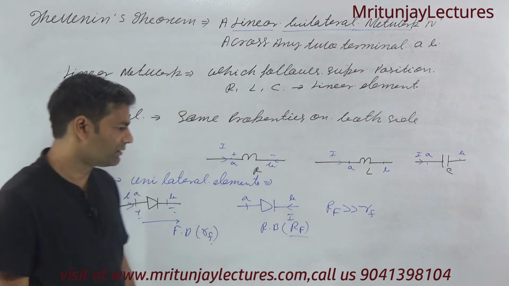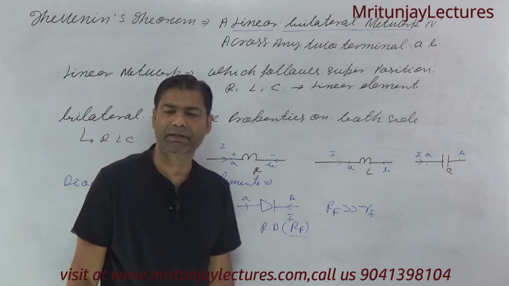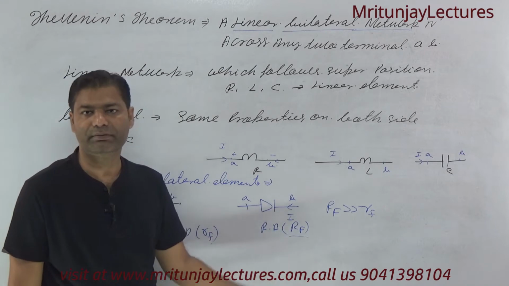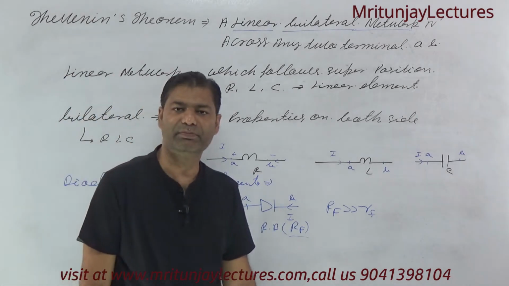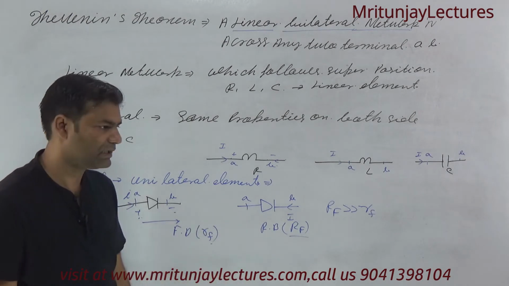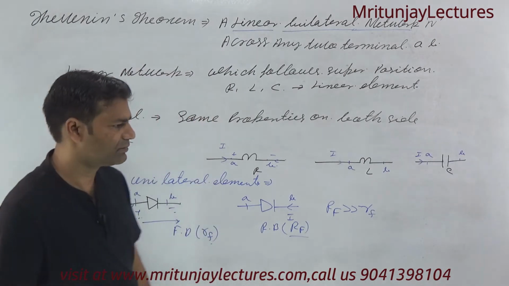Current is allowed from A to B, not in the other direction, because practically the resistance is very large and no current is allowed. It means it blocks the current during the reverse bias region. Ideally it is 0, and practically very little current.